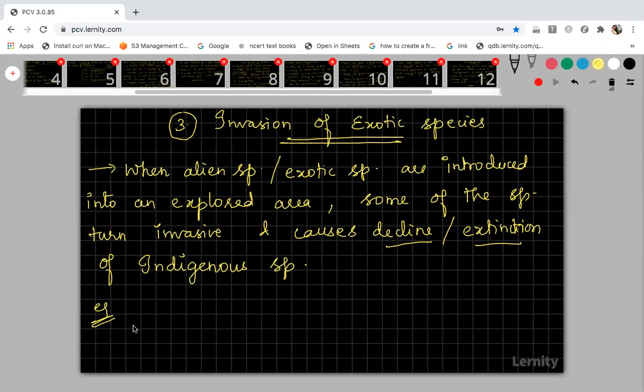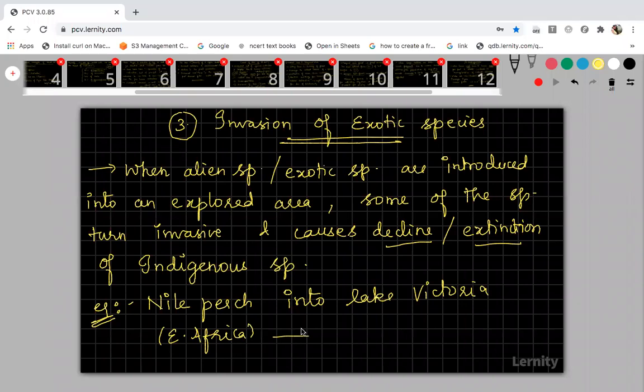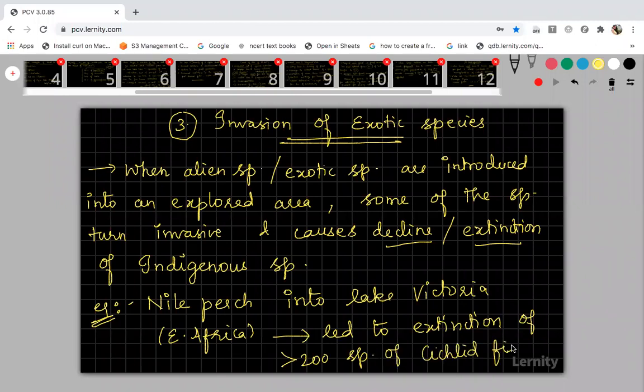All these examples you have already studied. I told you, right? Introduction of Nile perch into Lake Victoria. Do you remember? Lake Victoria is located in East Africa. Because of the introduction of Nile perch into Lake Victoria, it led to the extinction of more than 200 species of cichlid fishes in that lake.